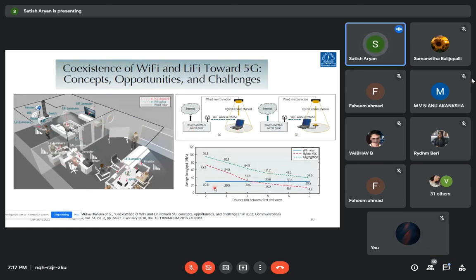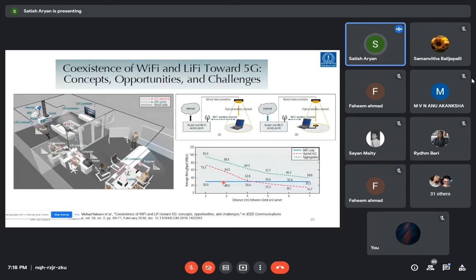In this diagram, you can see a paper by Michael Rahaim talking about the average throughput variation with aggregation or the hybrid technology. You can see a blue line where, in an indoor environment with only Wi-Fi access, the throughput is static across the entire room, at some 30 Mbps of data rate.